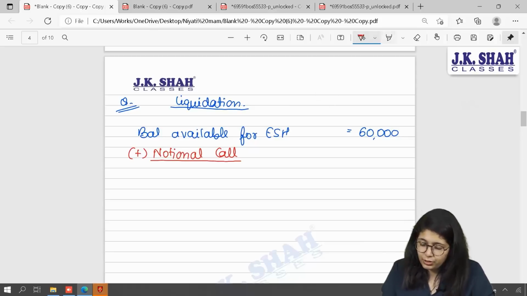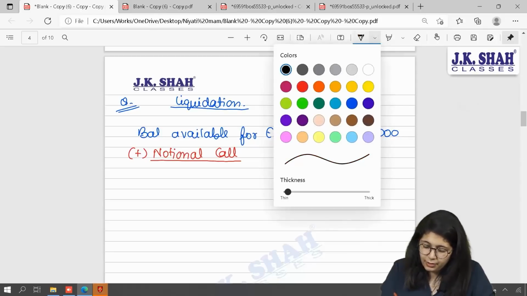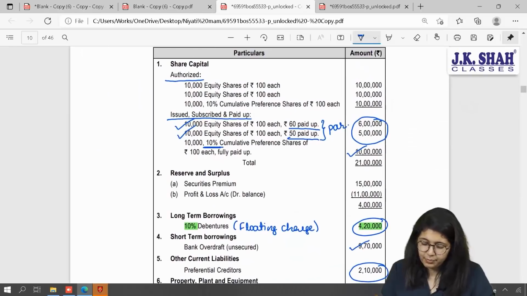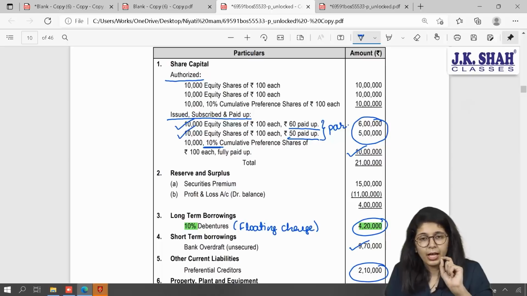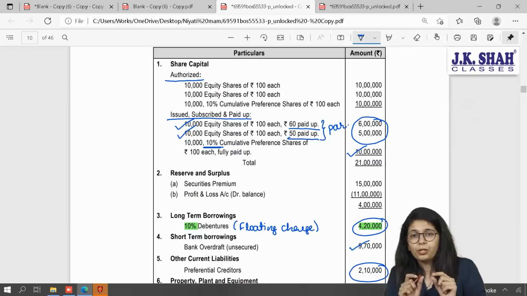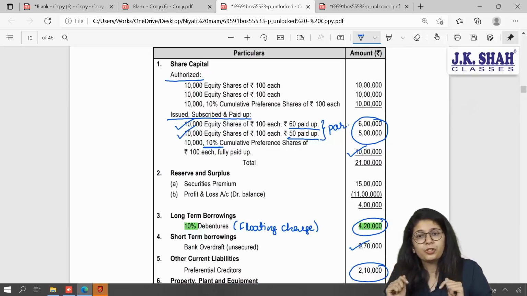Come to your question again. You have 10,000 shares of 60 each and 10,000 shares of 50 each. I will make sure that all my shares come at par. In order to bring them at par, what will I do? I'll convert my 50 rupees share to a 60 rupees share.